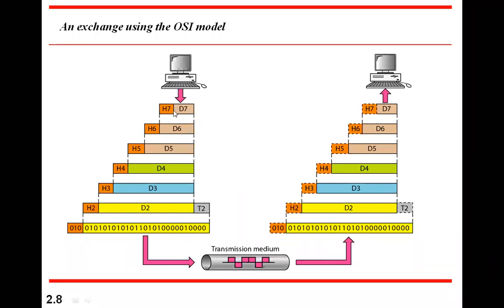So at the sending side, we keep adding headers and trailers at every layer. At the receiving end, they are removed at every layer. Finally, you extract the original message part. This is how, in a real situation, communication takes place.